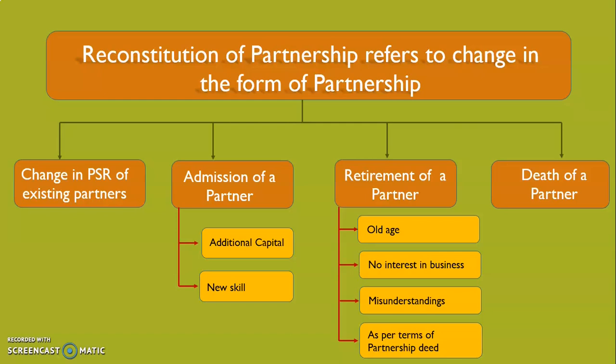Here, on retirement, the amount payable to the retiring partner has to be calculated. His capital balance, his share in profit, his share in accumulated profits, goodwill, all this has to be calculated and paid to him. Then we also have to see the new profit sharing ratio and gain ratio. Let's see how all this is done.